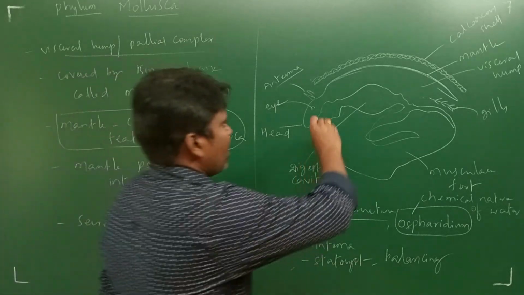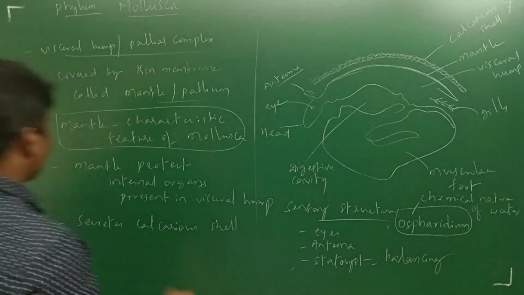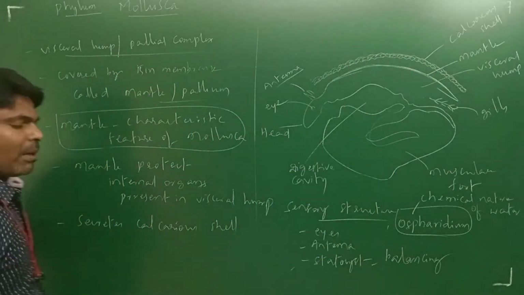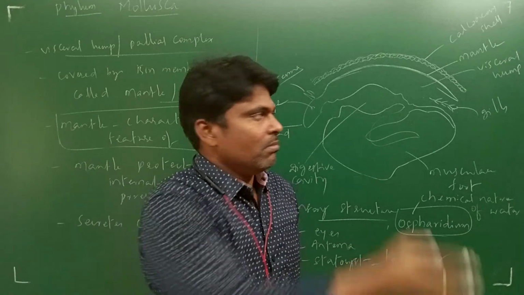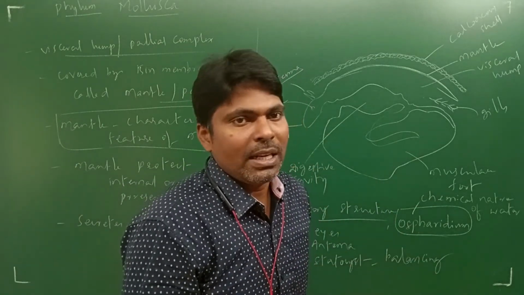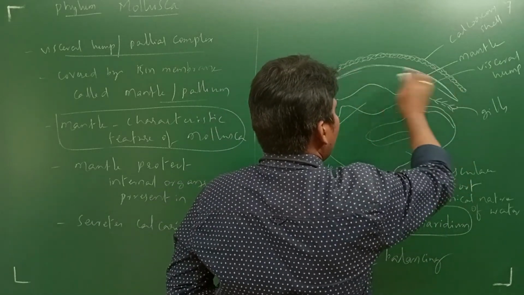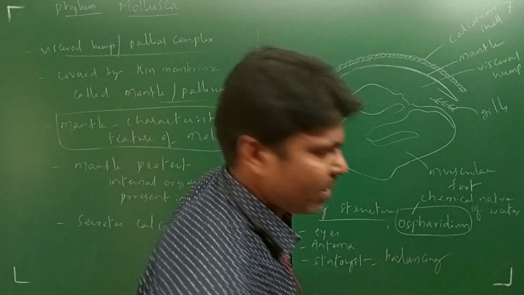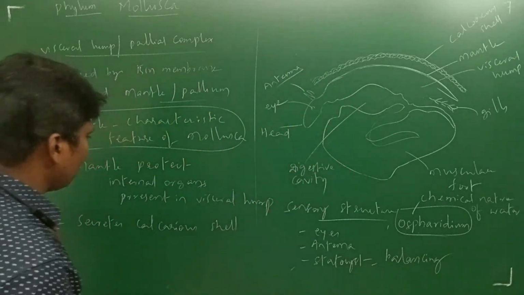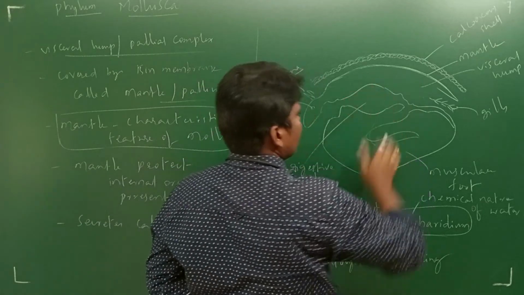The mantle itself is the dorsal epidermis, the top layer covering the visceral hump. So this is about the mantle and visceral hump.